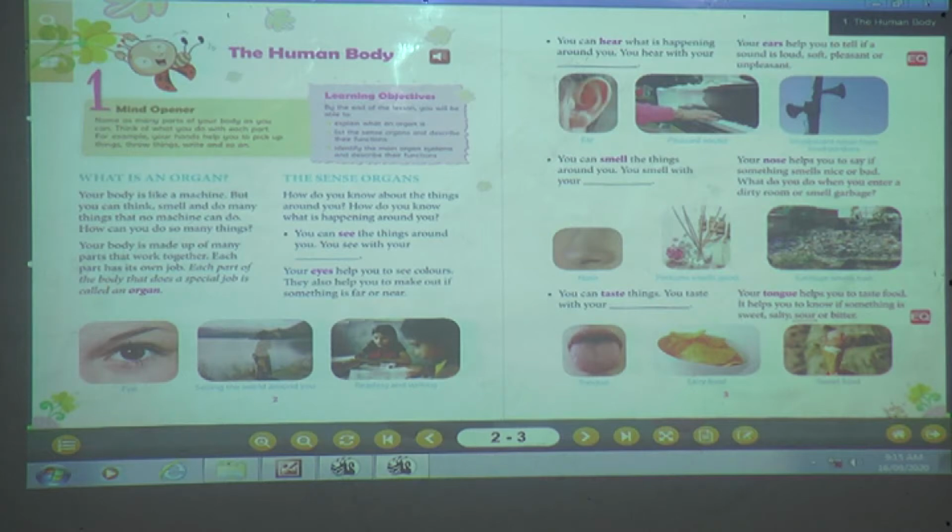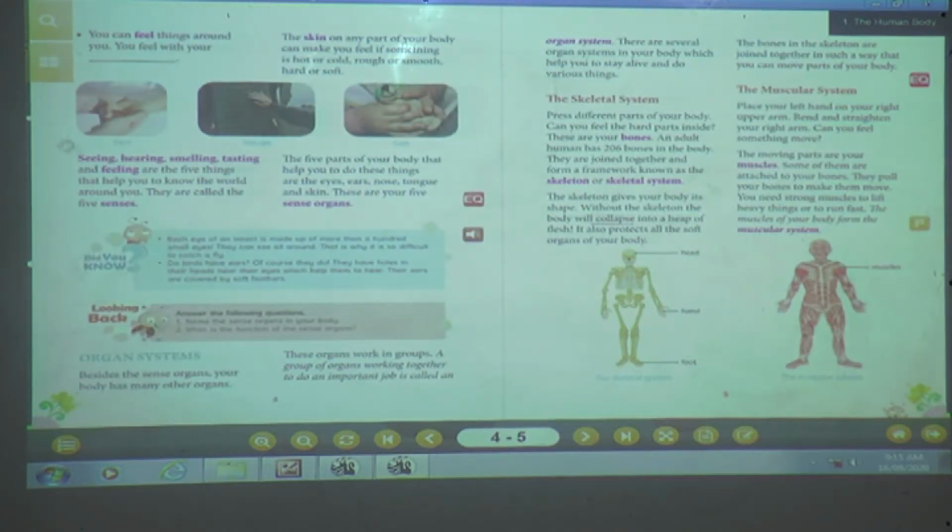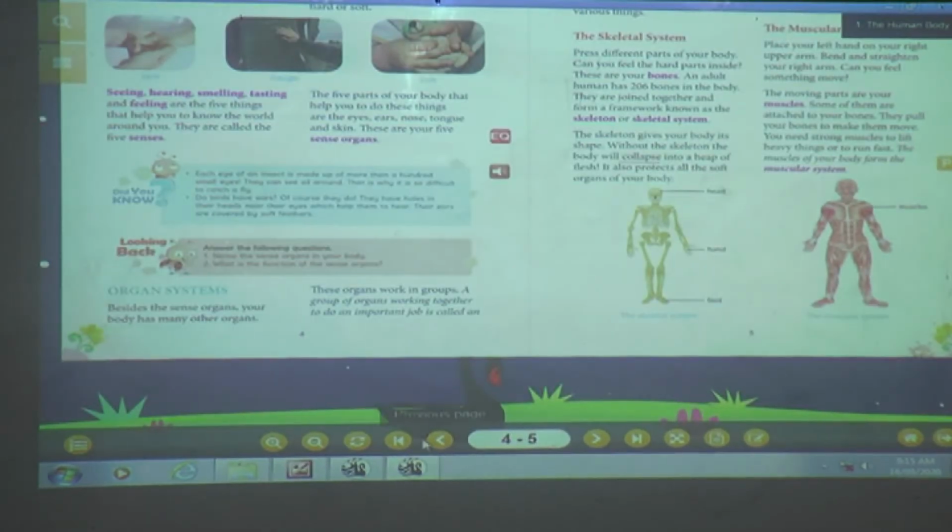How will ears help us? Yes, we can hear with our ears, isn't it? What about the nose? Yes, we can smell with our nose. What about the tongue? We can taste with our tongue, isn't it? What about skin? Yes, we can feel with our skin, isn't it? So in this way we have seen 5 sense organs. Is it correct? Yes. Now today we are going to see